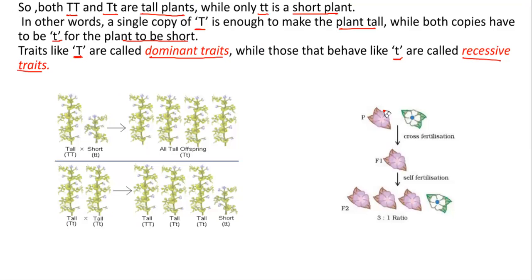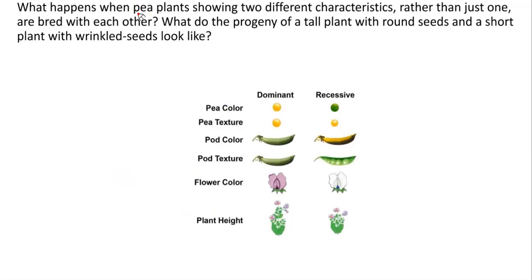Okay, ma'am. Now this is another cross between purple and white flower. Cross-pollination, all purple. Self-fertilization, the ratio is 3:1. Again a monohybrid cross. Right? So what happens when pea plants showing two different characteristics rather than just one are bred with each other? What do the progeny of a tall plant with round seed and a short plant with wrinkled seeds look like? So these are the 7 contrasting characters in a pea plant.